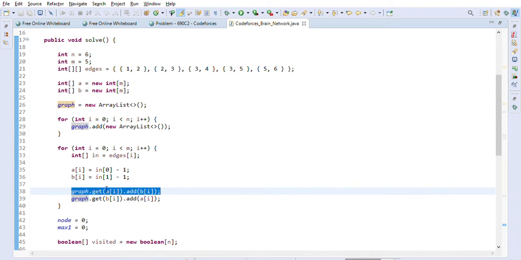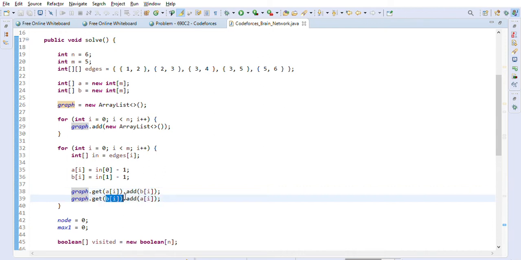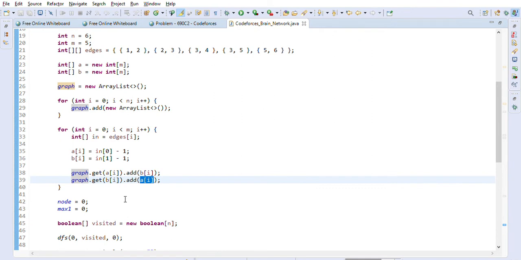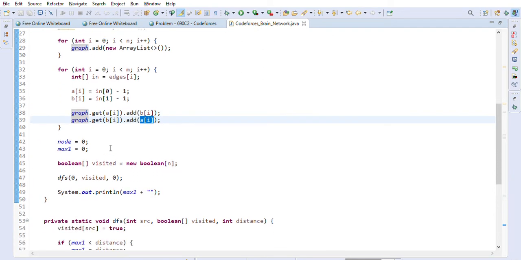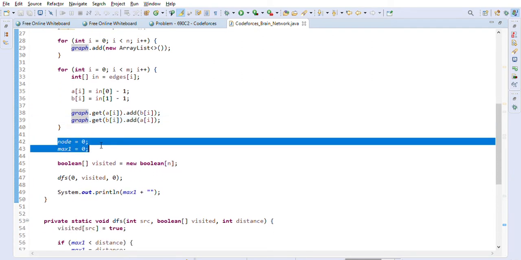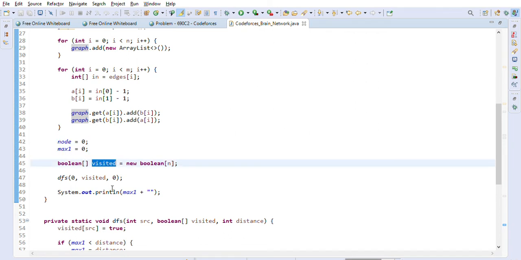So these are the adjacency lists, right? There is a connection from A[i] and we will add B[i], and it's an undirected graph, so it is both ways basically. So the graph will have a connection from B[i] also to A[i], so from both sides it is the connection, right? After that, we will just take node as 0 and max as 0, and we will create one visited array.